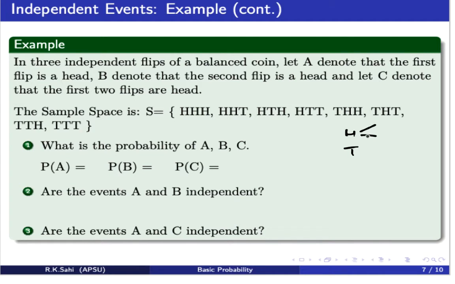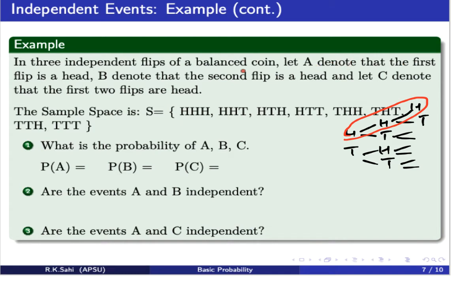Then once again, the second flip can be either a head or a tail. If the first flip is a tail, we'll have a head or a tail. Then the third flip, again, there are going to be 2 possibilities. The same goes for each one of them. So if you want to find the sample space, what are we going to do? The first element of the sample space, if we go by this branch, is HHH, and that's how we go.